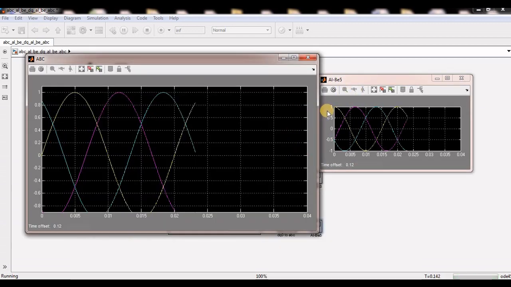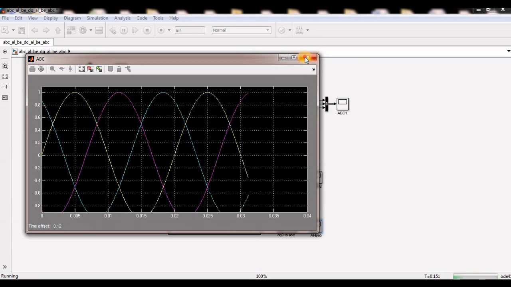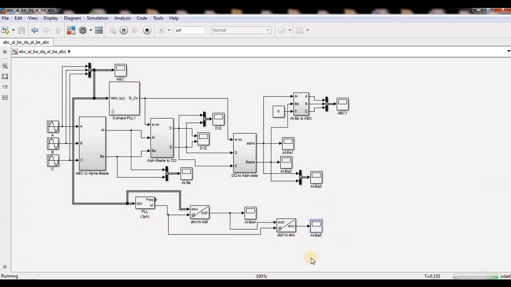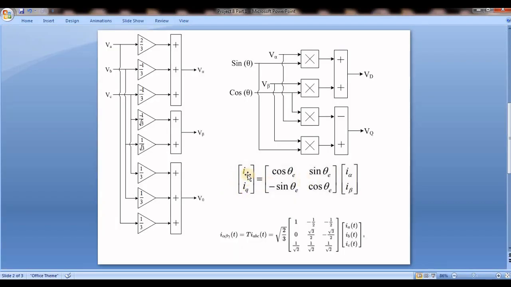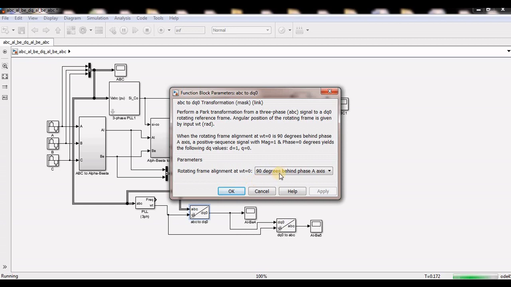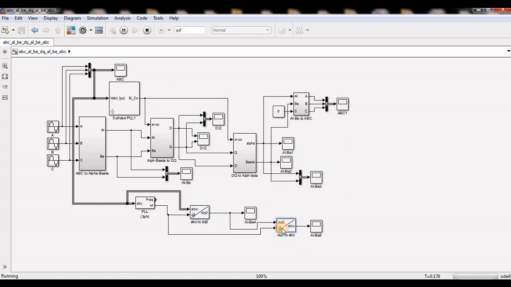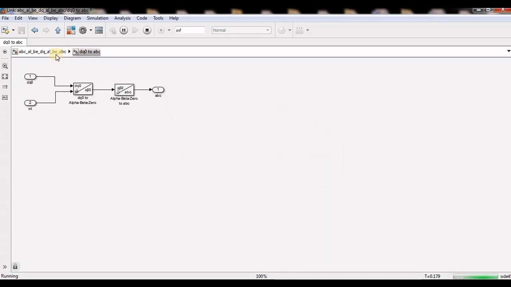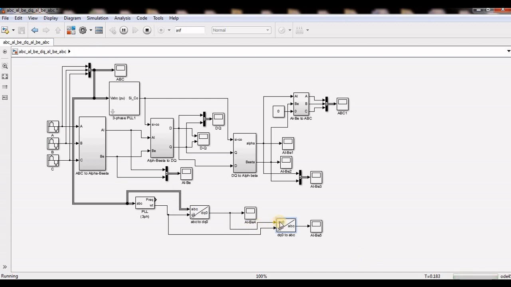See, both are not the same, both are having 90 degrees. So these pulses won't synchronize with this one because I used this cos theta and sin theta matrix. This one is aligned with phase, and here I changed it. So see, these two are not matching.